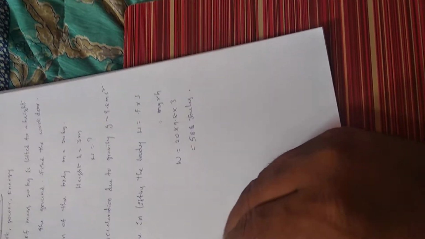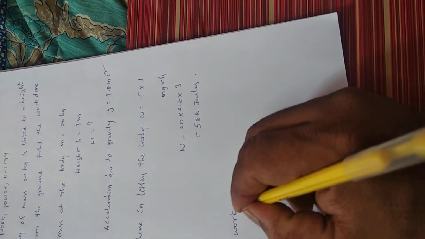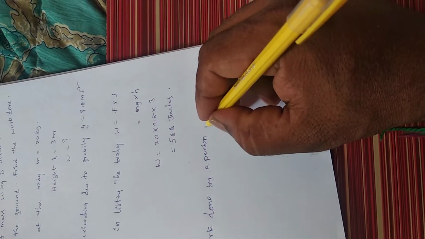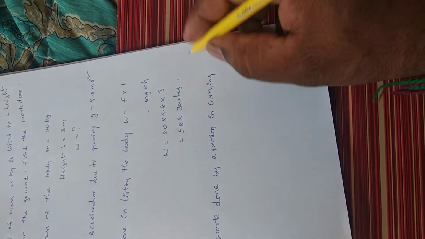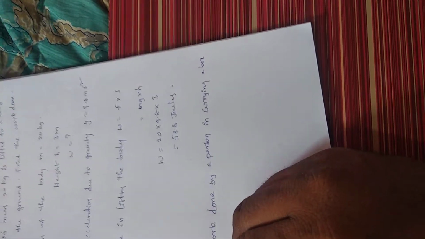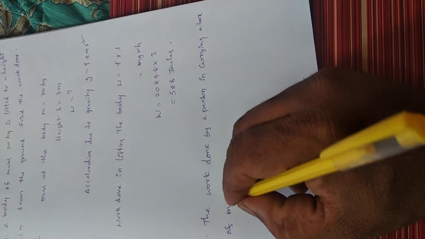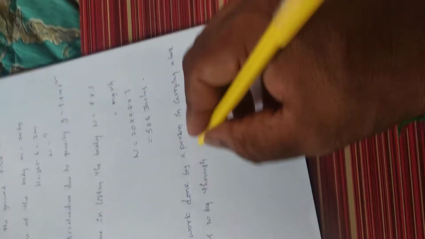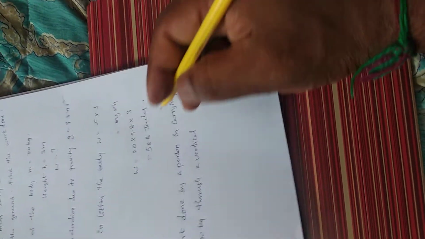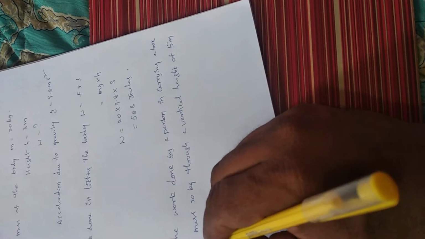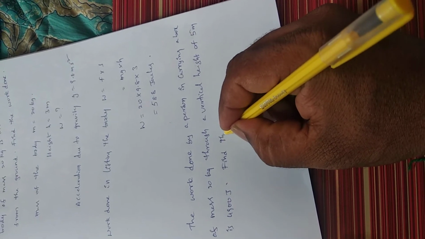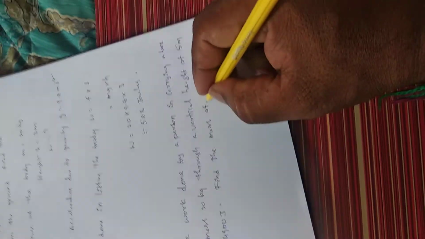Second problem: the work done by a person in carrying a box of mass 20 kg through a vertical height of 5 meters is 4900 joules. Find the mass of the person.